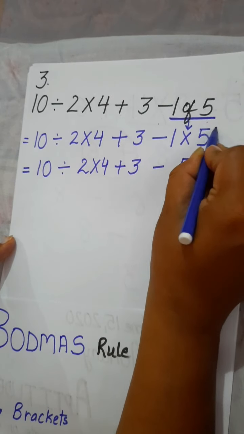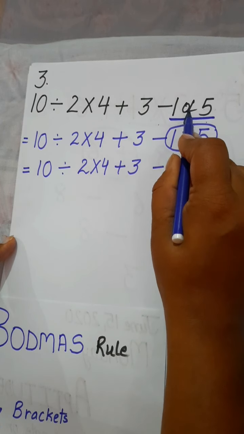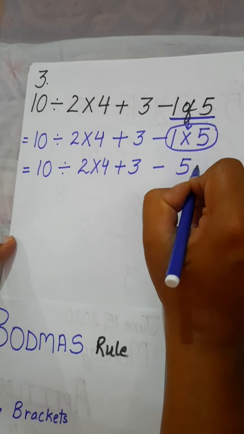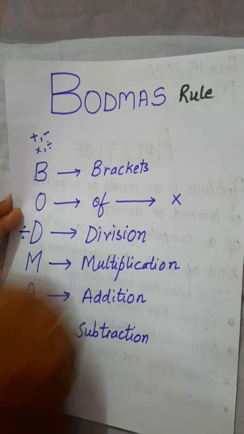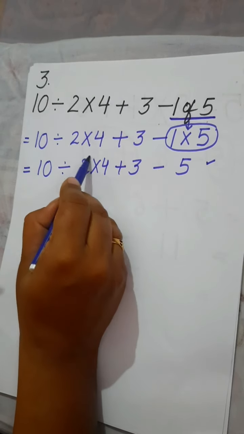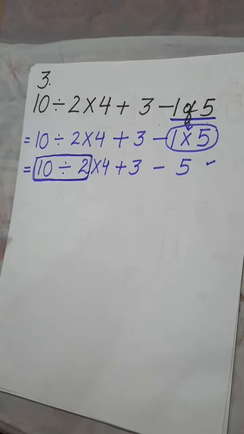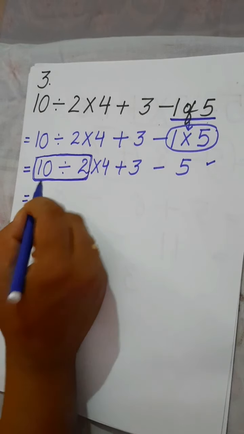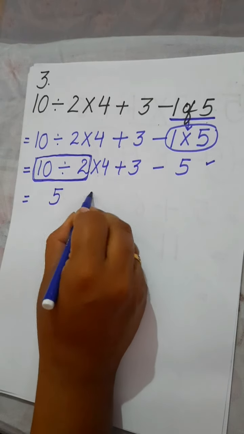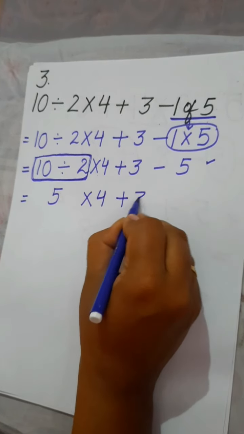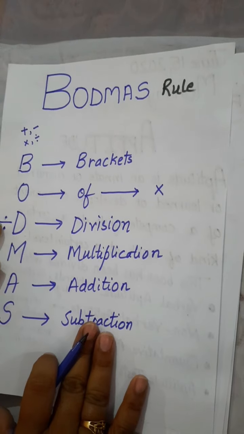Then we have 10 divided by 2 multiply by of plus 3 minus 5. Why do we solve this multiplication first? Because we put the sign of multiply instead of, and according to the rule we have to solve this of first. So we solved of, done. Then after of we have division. Between two numbers you have the sign of division, so you have to divide 10 divided by 2, then you will get 5. So this multiply by 4 as it is, plus 3 as it is, minus 5 as it is. Clear students? You have to solve according to the rule of BODMAS.